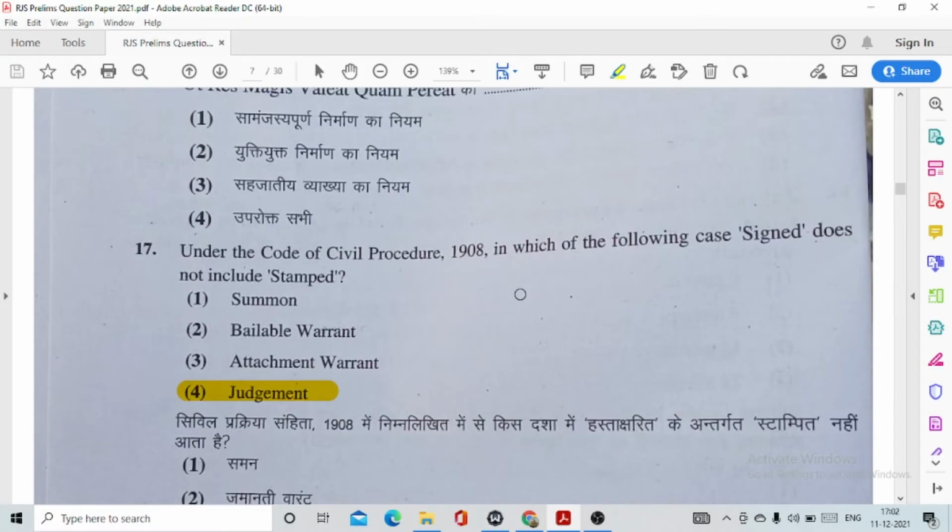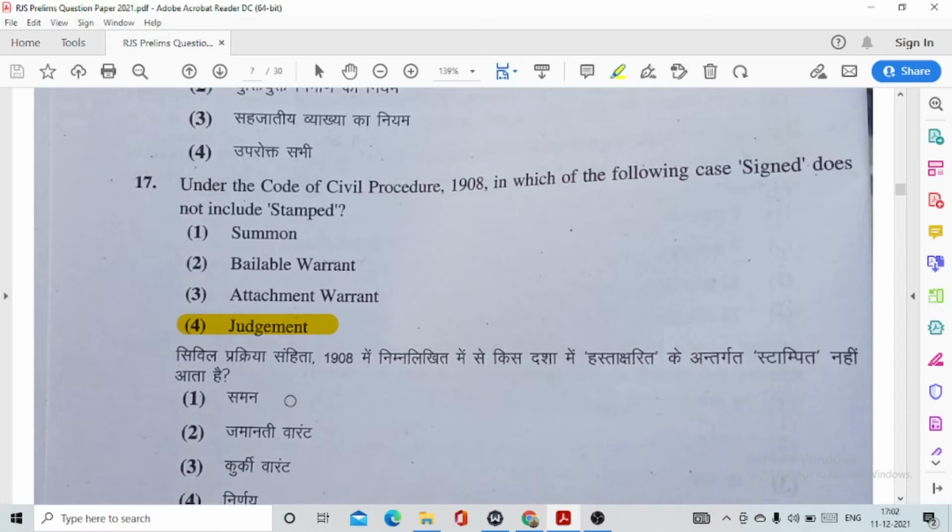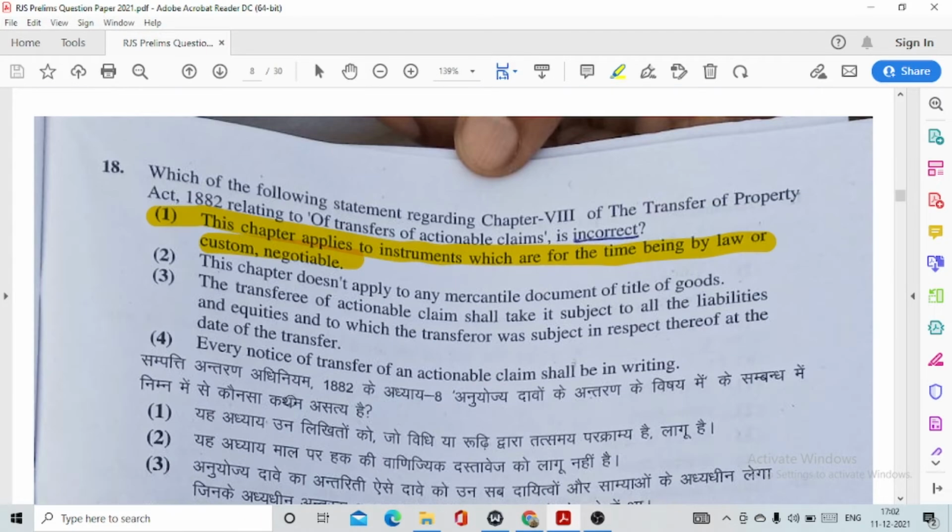Question number 17. Under the CPC, in which of the following cases does sign not include stamp? So this is all in the case of judgment as well as in the case of decree. Question number 18. Which of the following statements regarding chapter 8 of the Transfer of Property Act 1882, relating to transfers of actionable claims, is incorrect? This is option number 1.